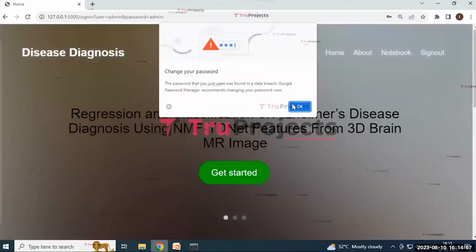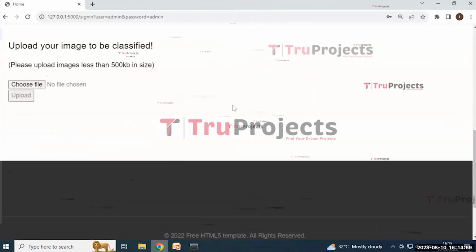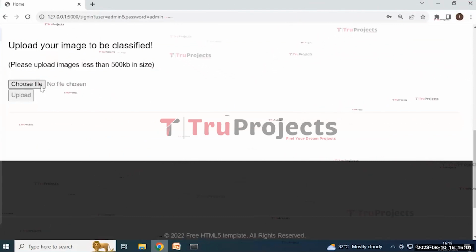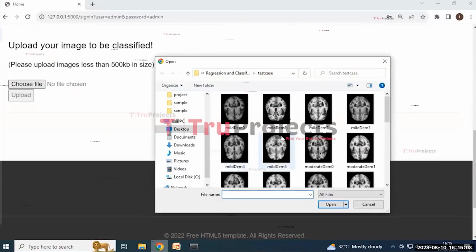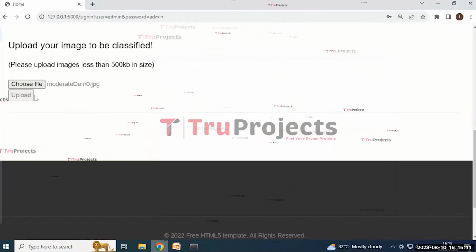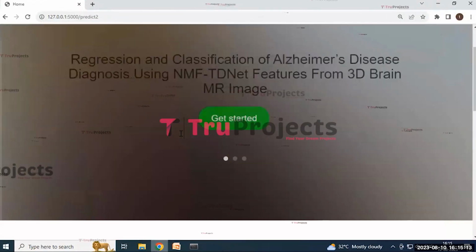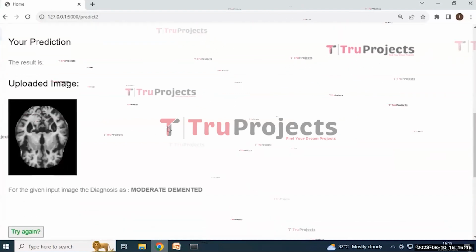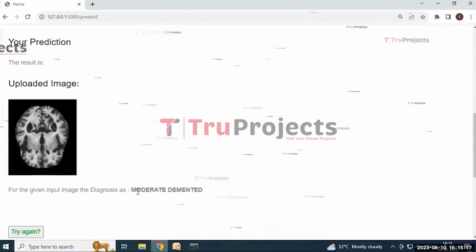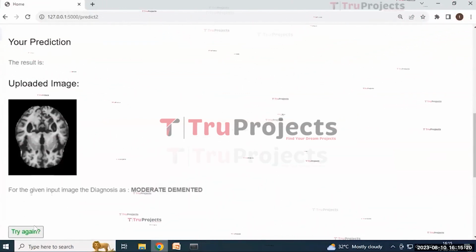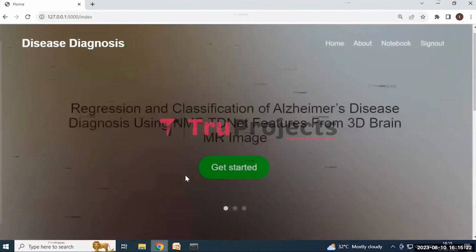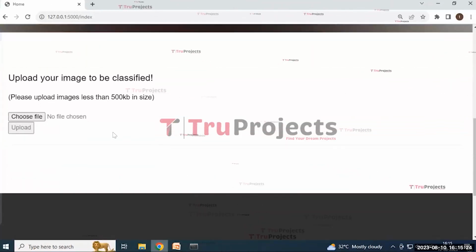Here it will redirect to this index page containing the choose file and upload buttons. Click on the choose file button, it will redirect to this page containing some images within it, and we need to select one and then click on the open button and then click on the upload button. Here it redirected to this result page containing the prediction of the image as moderate demented, and by using the try again button it redirected to this page containing the choose file and upload buttons.